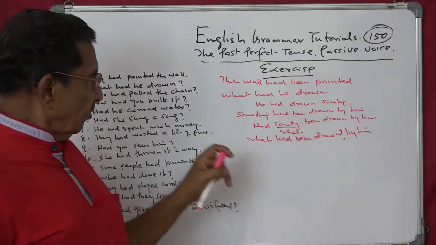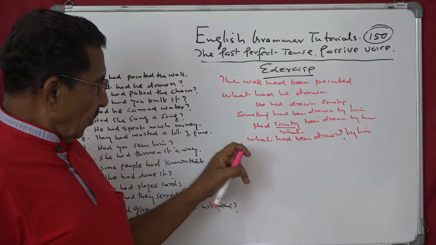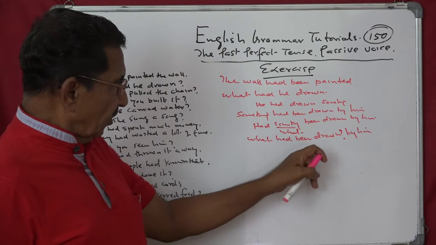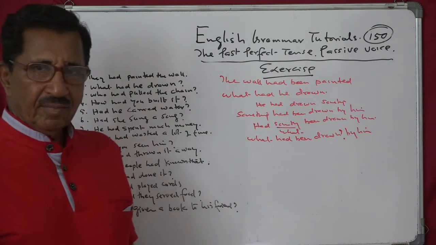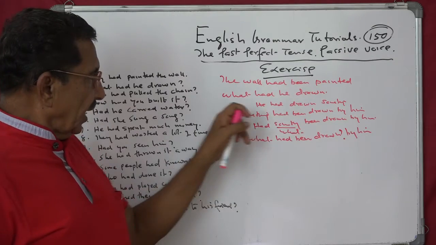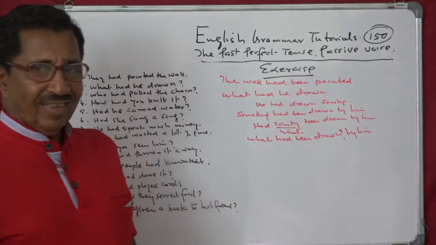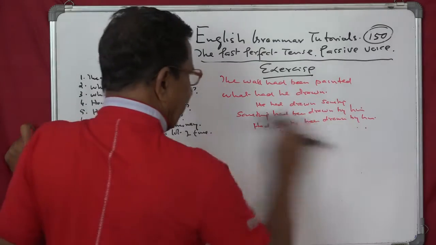What had he done? What had been drawn by him? What had been drawn by him? Is that clear? Yes, very good. Next.